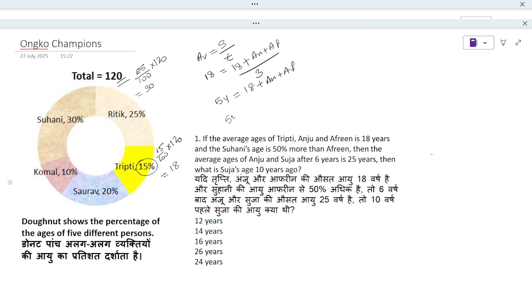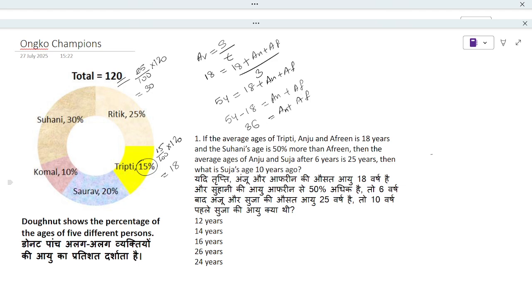So 54 minus 18 will give us Anju plus Afrin. If we subtract this, we'll get 36. So that's the sum of Anju and Afrin's age.